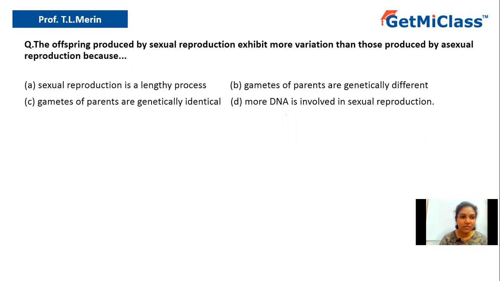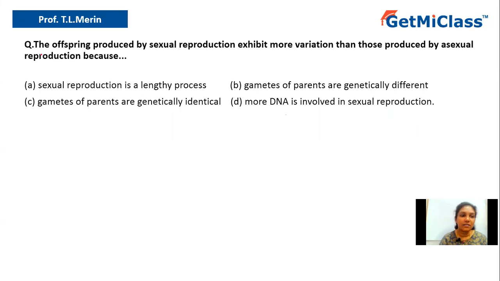Today we're going to solve this question which says the offspring produced by sexual reproduction exhibit more variation than those produced by asexual reproduction because: option A, sexual reproduction is a lengthy process; option B, gametes of parents are genetically different; option C, gametes of parents are genetically identical; option D, more DNA is involved in sexual reproduction.